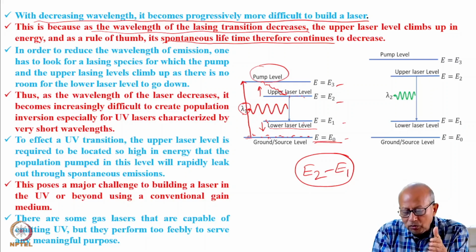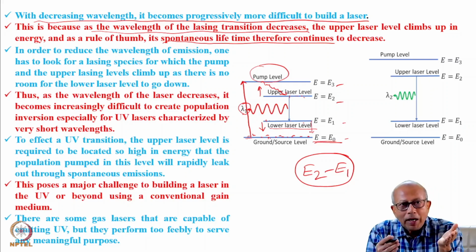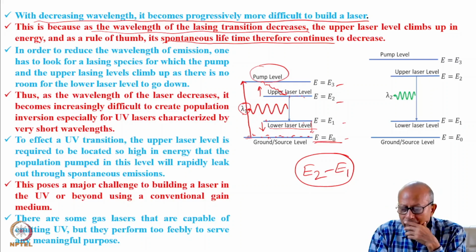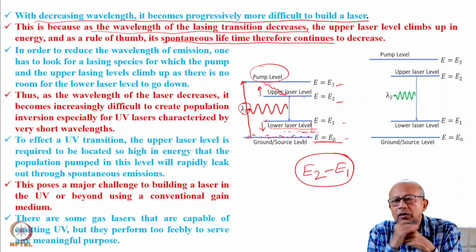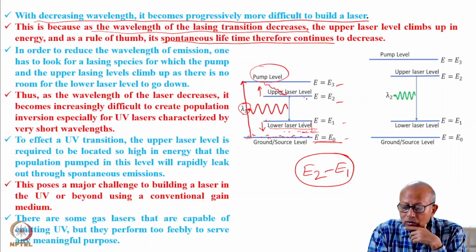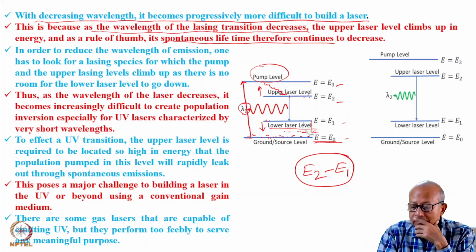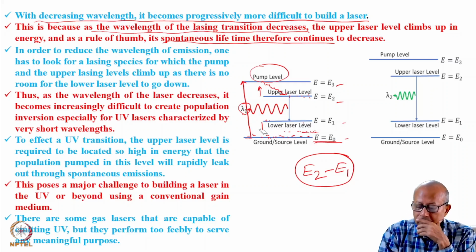And suppose you do it, and try to bring it closer to this, then Maxwell-Boltzmann distribution will ensure that this level starts getting populated. Some of the population from the ground level would begin to appear here, because it is coming closer to the ground level, Boltzmann distribution. And this would tend to reduce the population inversion, which will hinder the operation. So this way, reducing the wavelength is not advisable.